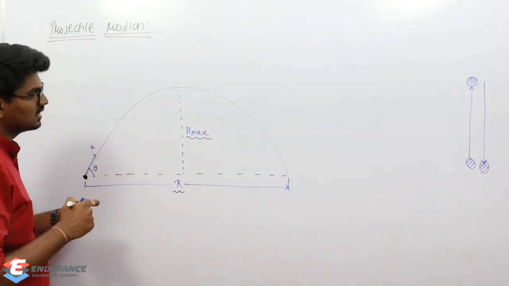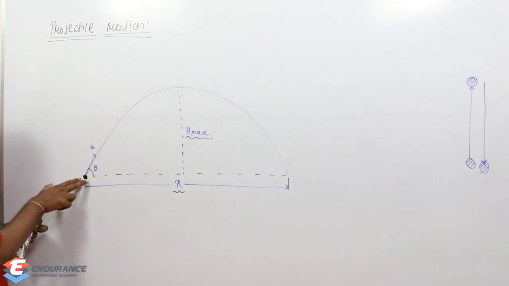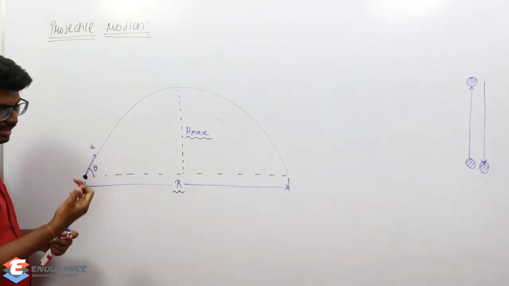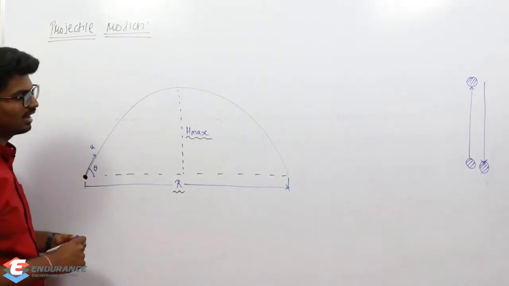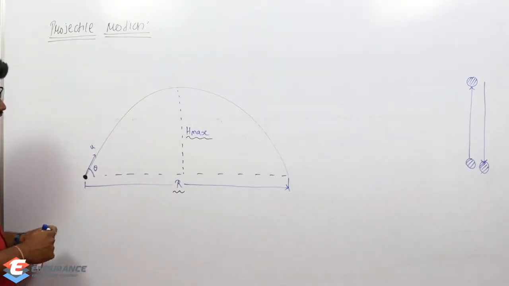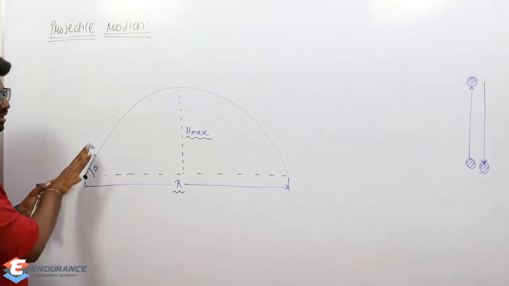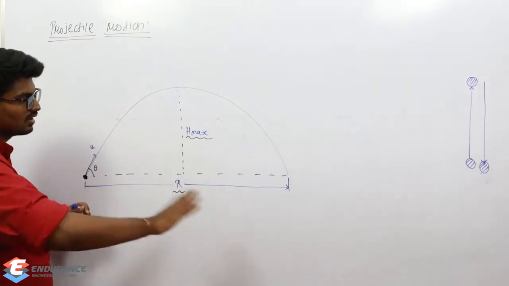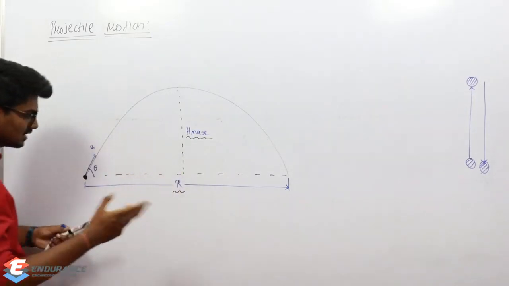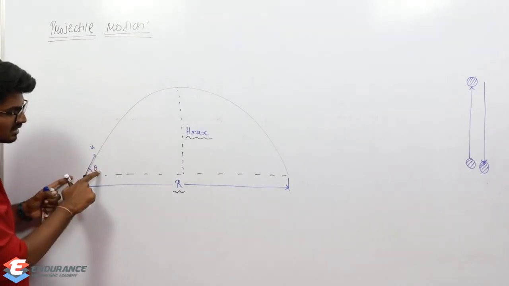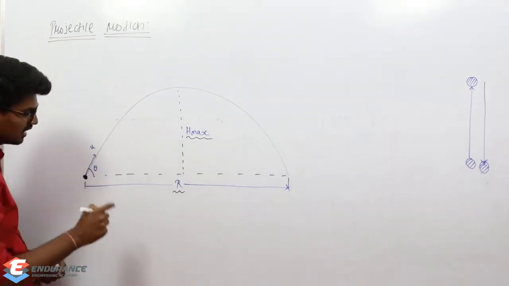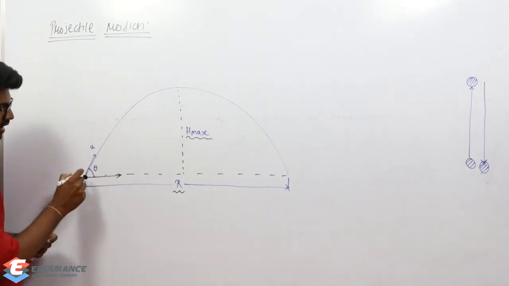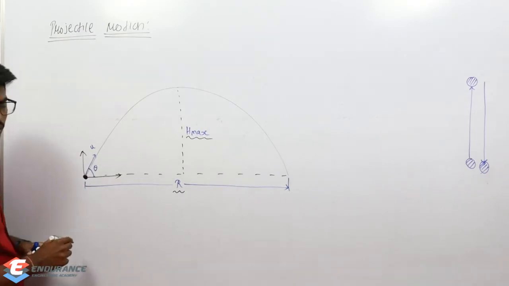Now listen, let us imagine the person is hitting the ball with the initial velocity u, and it is inclined with the horizontal at an angle of theta. Now what will generally happen? The ball will move up, and also it is going to move in the horizontal direction. Why is it moving in both directions? The simple reason is that this velocity, which is inclined at some angle, will have two components: a horizontal component and a vertical component.